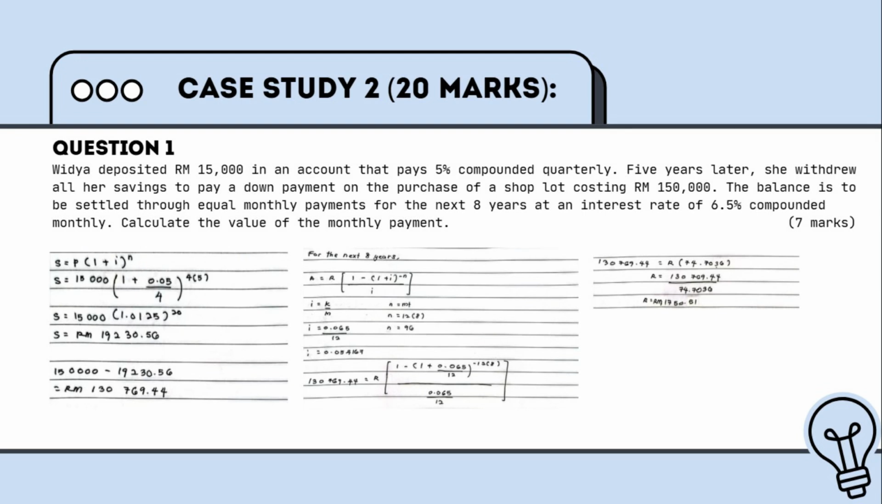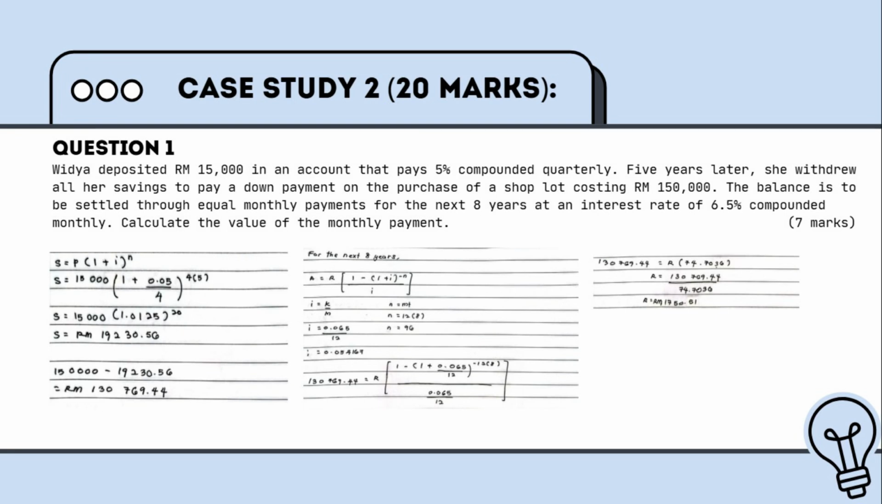For the next part, the question said that Vidya withdrew all her savings for a shop lot payment, so we need to find the balance amount she still needs to borrow. The solution for that problem is we need to deduct the shop lot cost from the money she already withdrew, which is 150,000 minus 19,230 ringgit and 56 cents, and the remaining balance we will get is 130,769 ringgit and 44 cents.